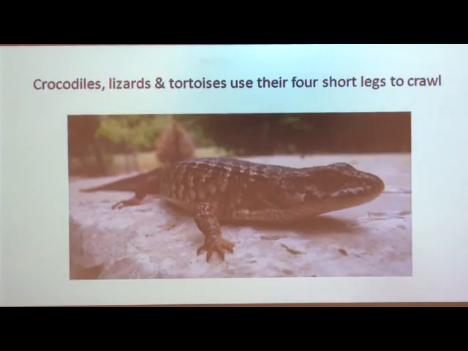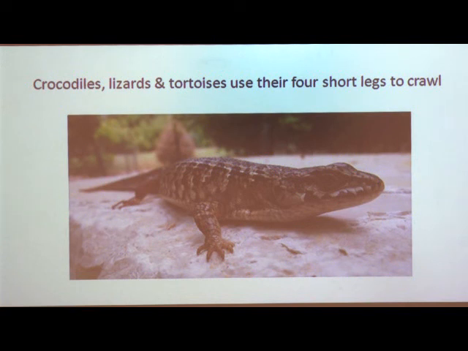Now we have to see some animals like insects, which move with the help of their six legs. We know that all insects, such as ants and beetles, have six legs, and they use their six legs for walking or moving from one place to another. And an insect such as a grasshopper uses its powerful hind legs to hop. So this is all about the animals which move on land.